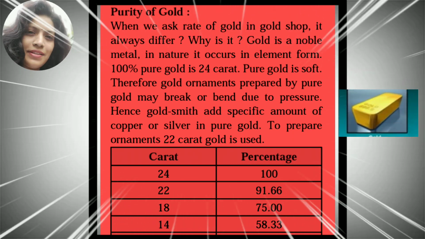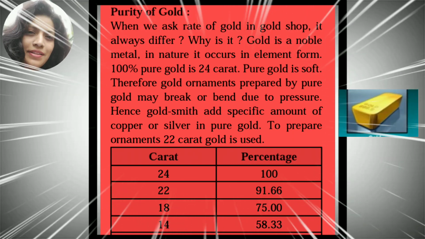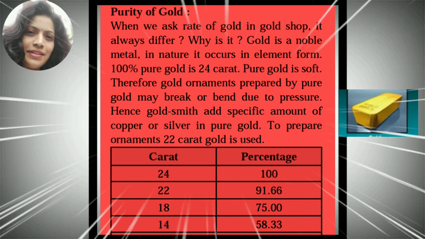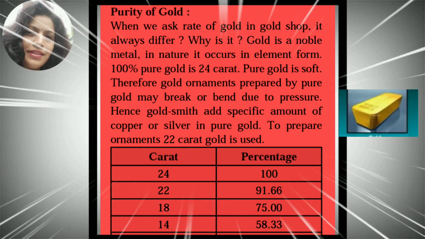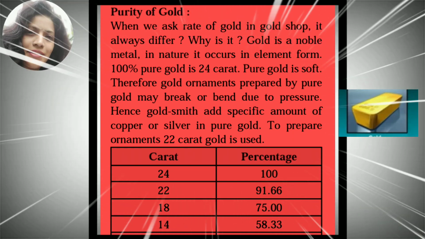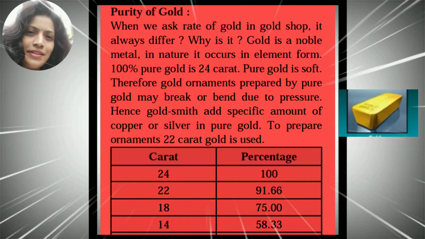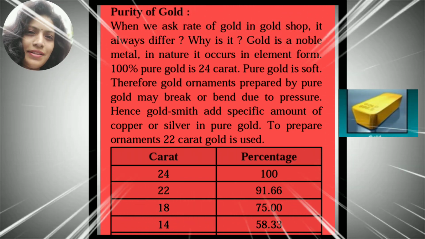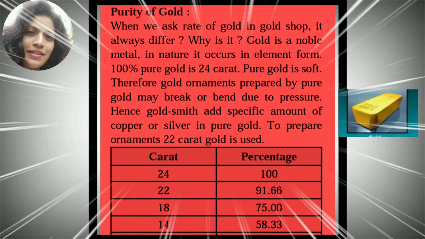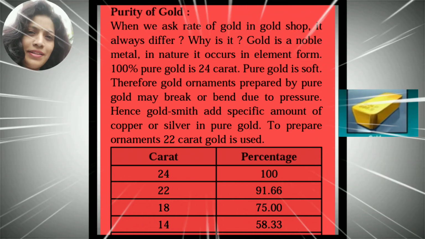Pure gold is soft. Therefore, gold ornaments prepared from pure gold may break or bend due to pressure. Hence, goldsmiths add a specific amount of copper or silver to pure gold to prepare ornaments. 22 karat gold is used. See the chart, students.